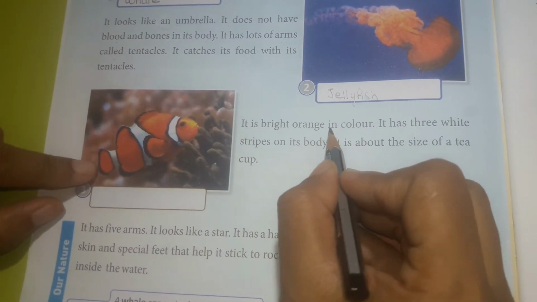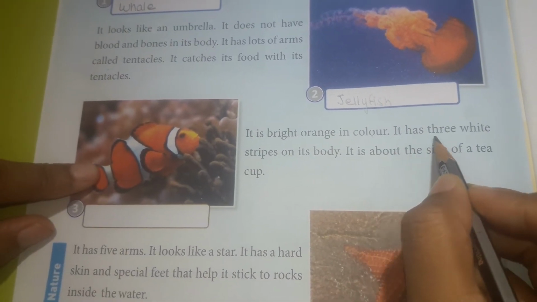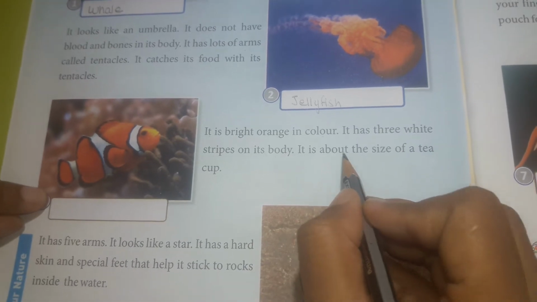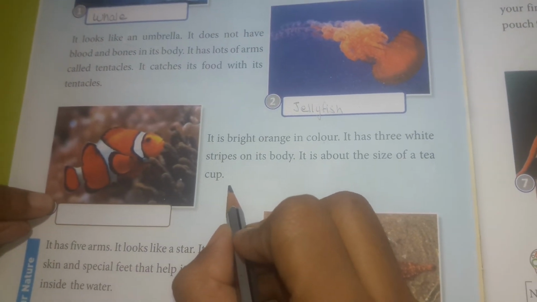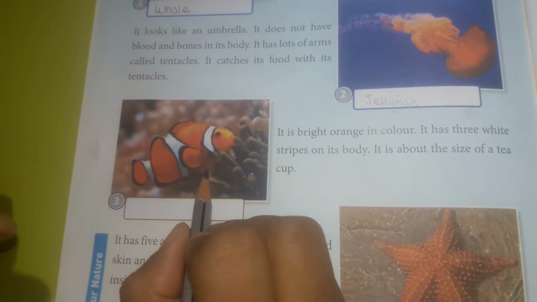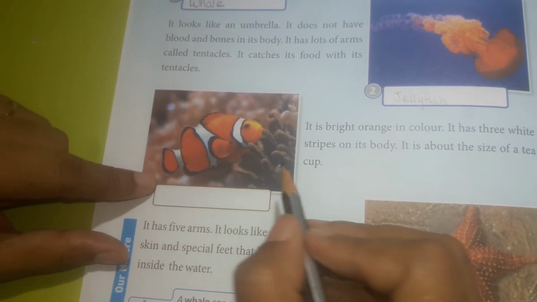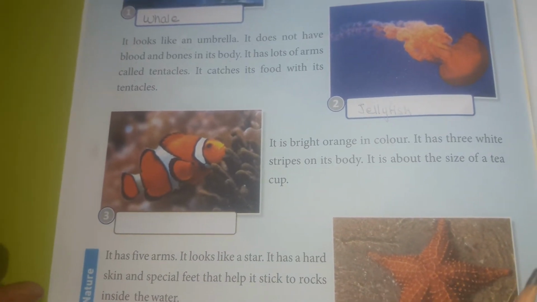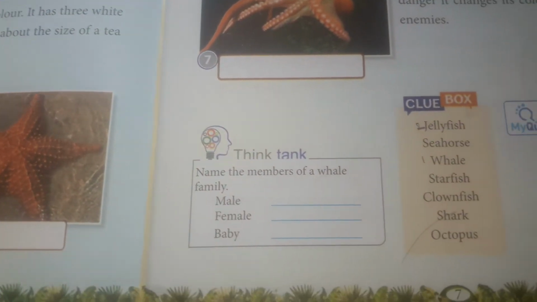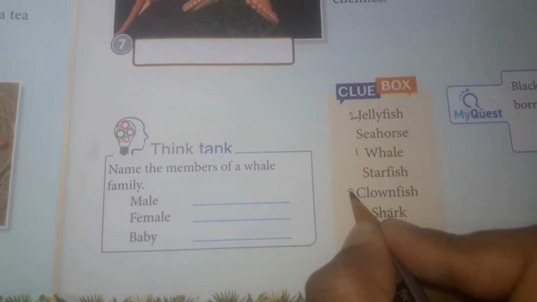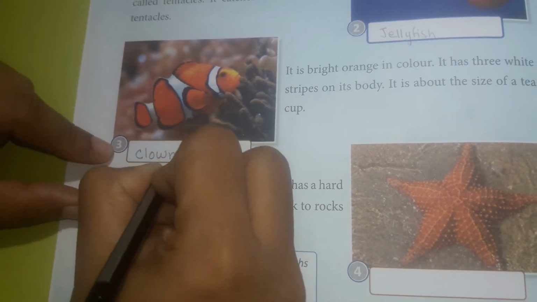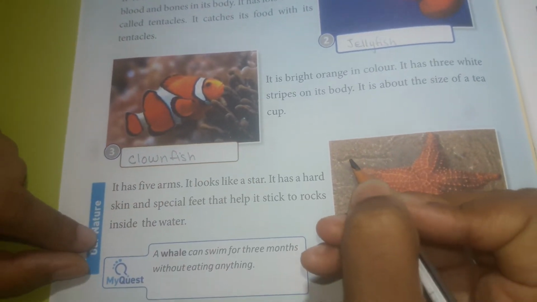Number 3 now. It is bright orange in color. Look at the fish. It has 3 white stripes on its body. It is about the size of a teacup. And it has got a very famous name. Children, you must have seen that movie Finding Nemo. The size of this is about 3 inches and it grows to 4 inches. And which animal is this? Let's see. Clownfish, number 3. It is also called orange clownfish. This is clownfish.